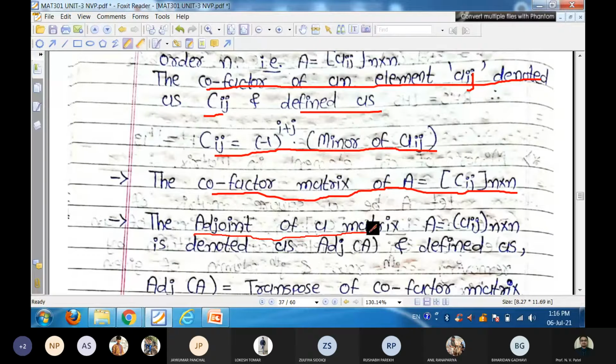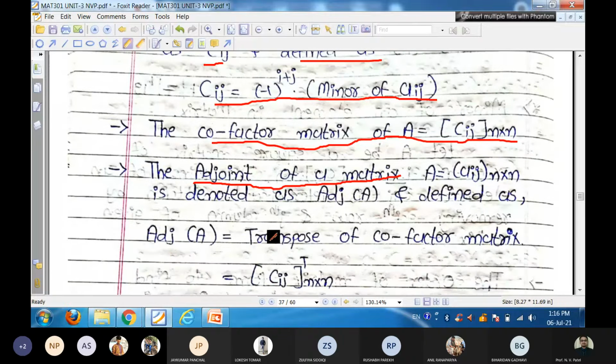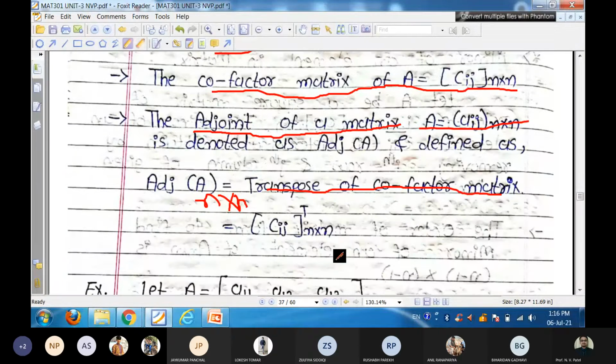The adjoint of a matrix is nothing but the transpose of the cofactor matrix. So if capital A is n cross n, then adjoint A is also n cross n. Adjoint of any matrix is the transpose of cofactor matrix Cij, with T standing for transpose of a matrix. Transpose means convert your row into column and column into row.